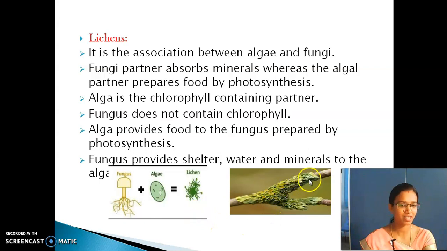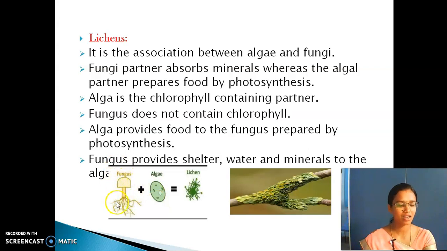Here you are able to see in this picture. So this is called lichens. These fungi and algae both live together, and fungi help in absorbing minerals, and the algae help in preparing food. So algae is the chlorophyll partner. I said, no, algae are green in color, so they are rich in chlorophyll, and fungi do not contain chlorophyll.